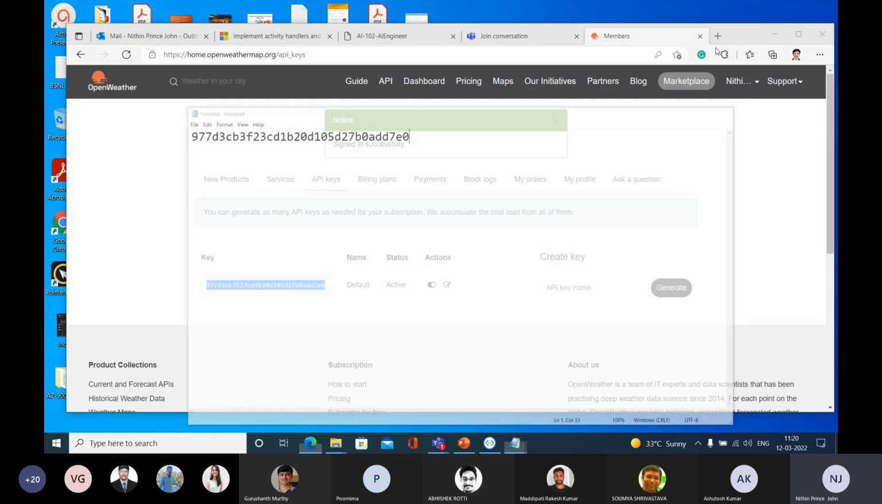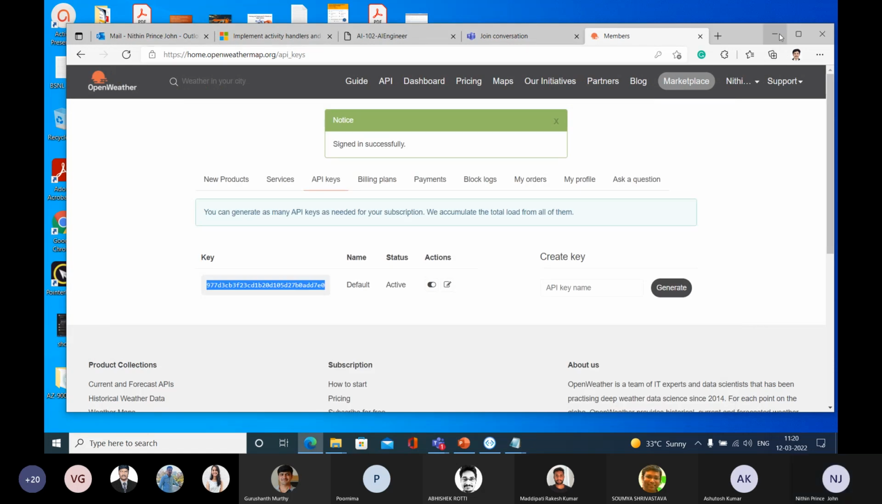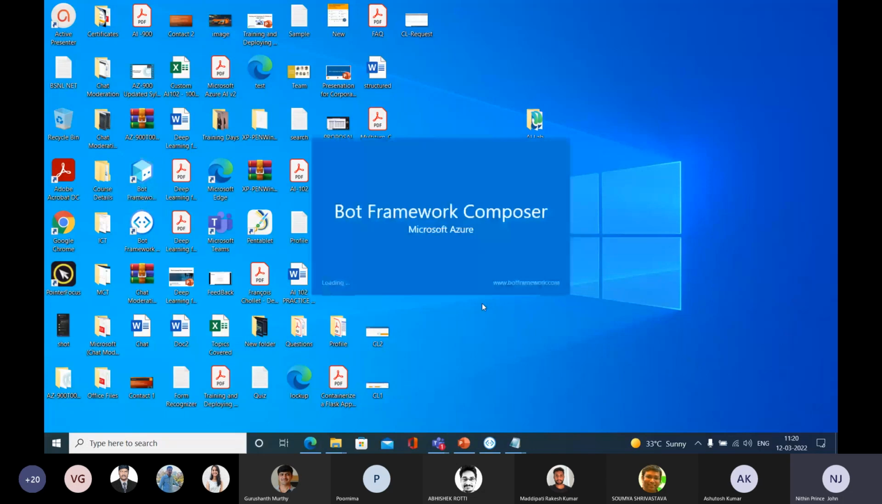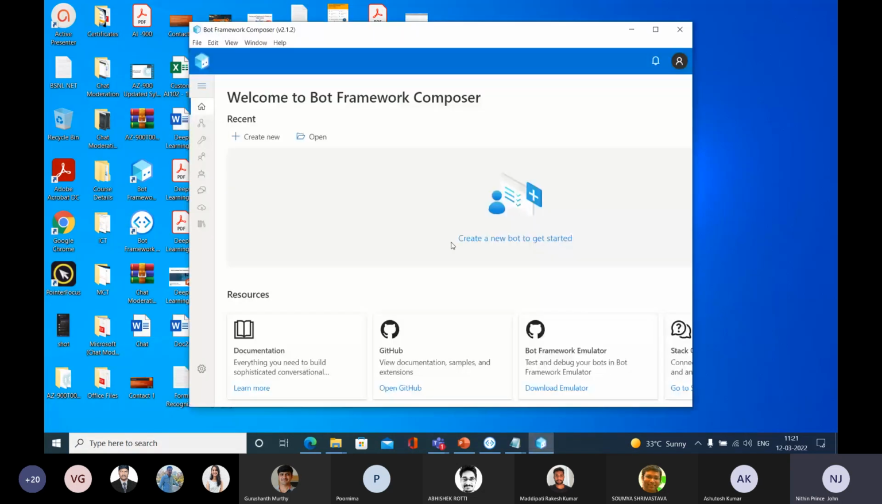So this is the OpenWeather website. After that, go and open the Bot Framework Composer. This is the icon for that. Let me click this Bot Framework Composer, and the same procedure applies. After opening this software, you need to update it. You need to update the entire software, so it will take time. We can wait for that.